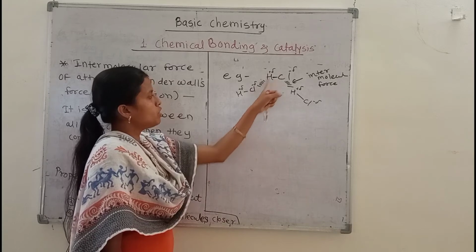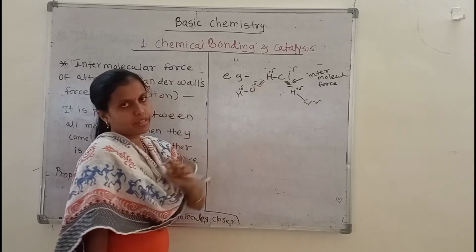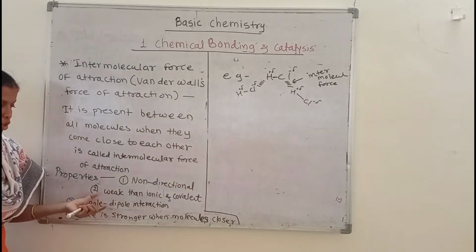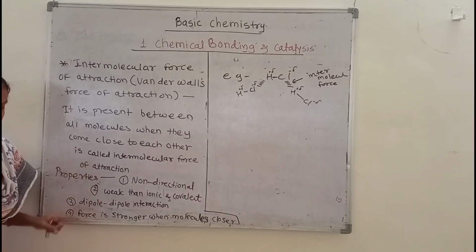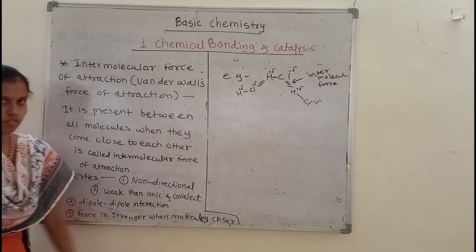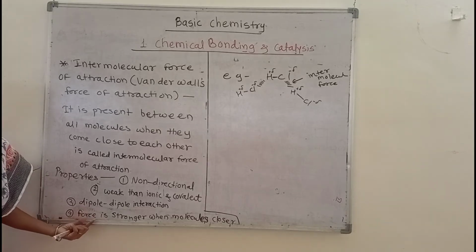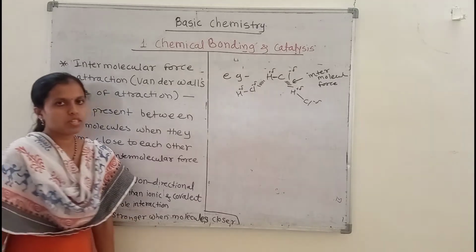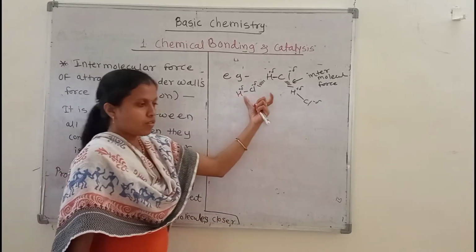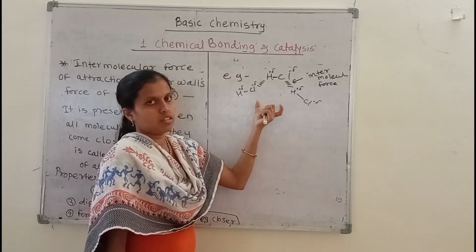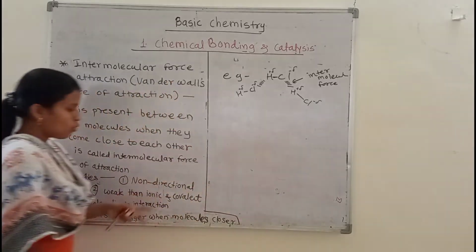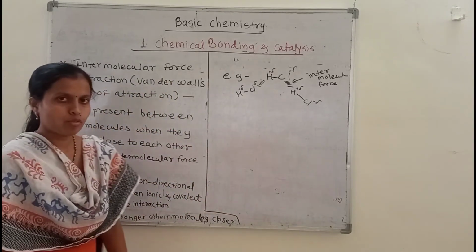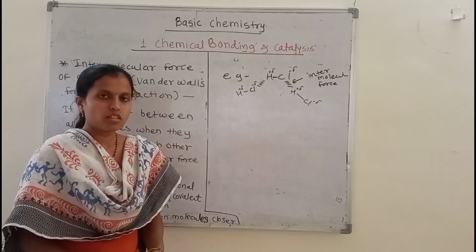The next property is that this force of attraction is stronger when molecules are close to each other, which was already discussed. So these are the four properties of intermolecular force of attraction.